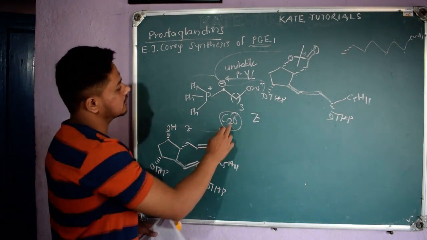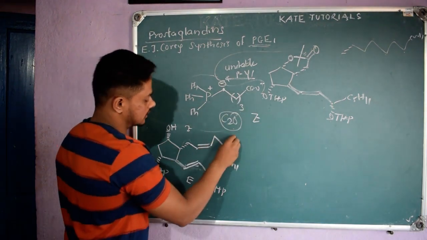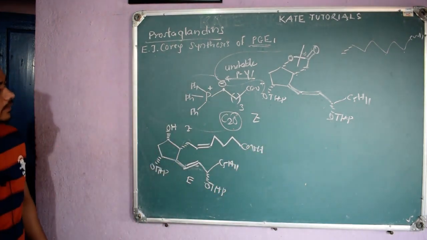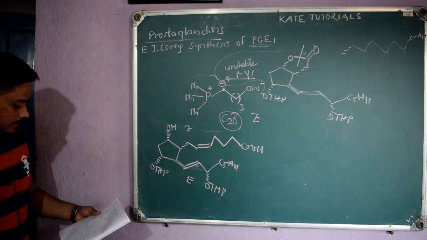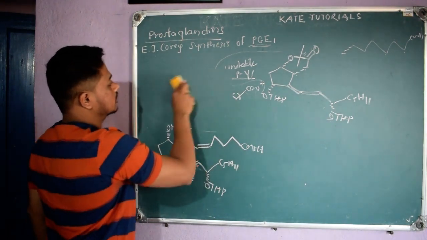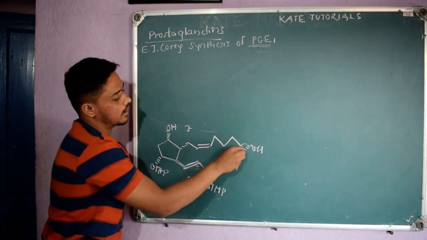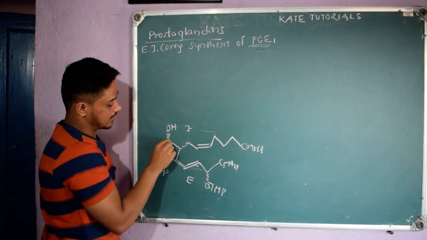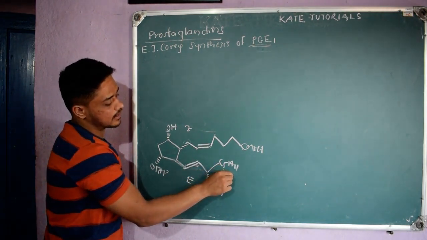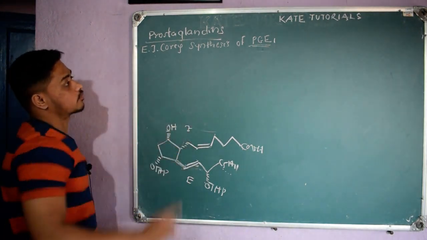Yeah, how many carbons now? 1, 2, 3, and now COOH, right? So what is this? This is nothing but the compound I got, right? I hope you understood it, right? Yeah. Now count the number of carbons. How many carbons do I have? 1, 2, 3, 4, 5, 6, 7, 8, 9, 10, 11, 12, 13, 14, 15, 16, 17, 18, 19, 20 carbons. So I got this prostaglandin, right?